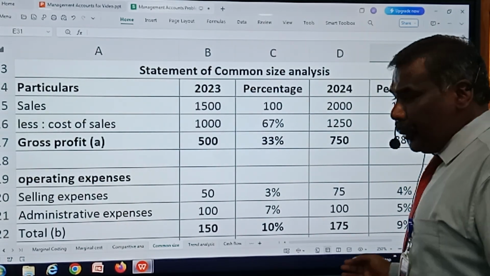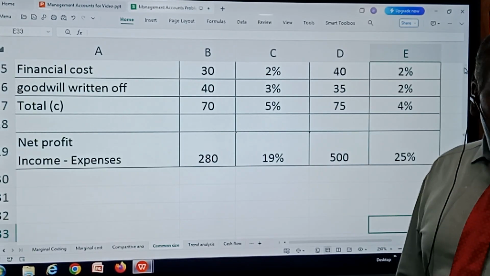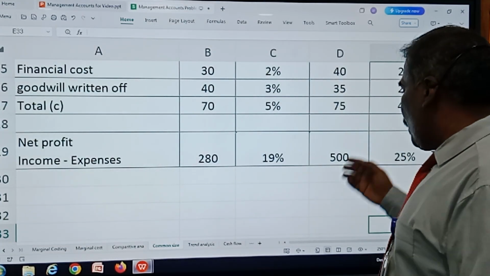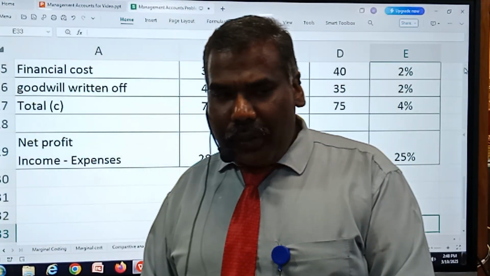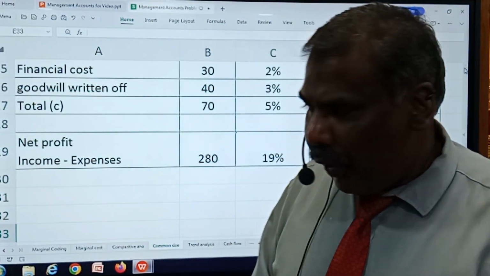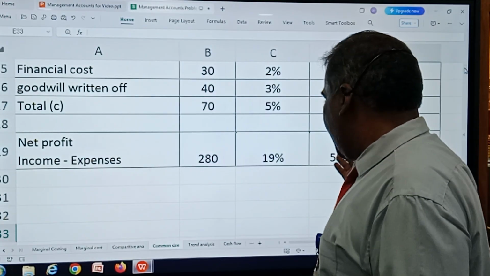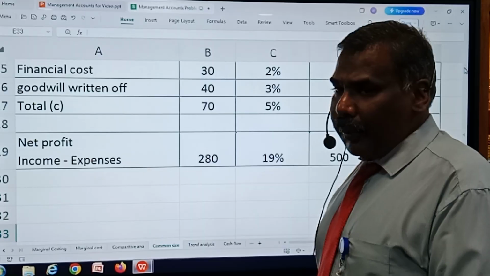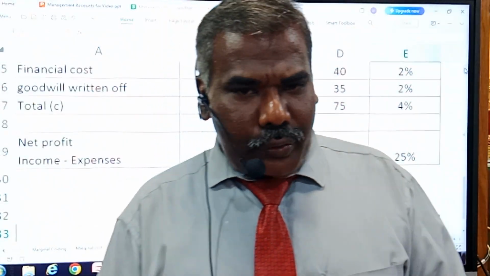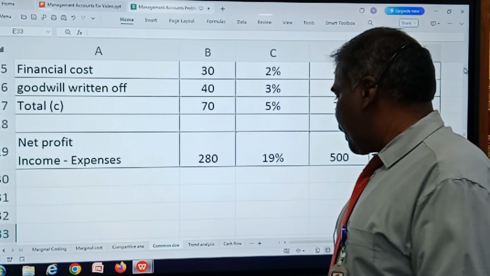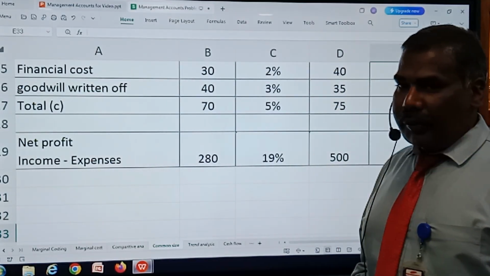I am getting the percentage. And in the same way, for net profit, by deducting the operating and non-operating expenses from the sales value for the year 2024, it comes to 500. That again is divided by 2000, the sales value for the year 2024, and represented in terms of percentage, it comes to 25%.